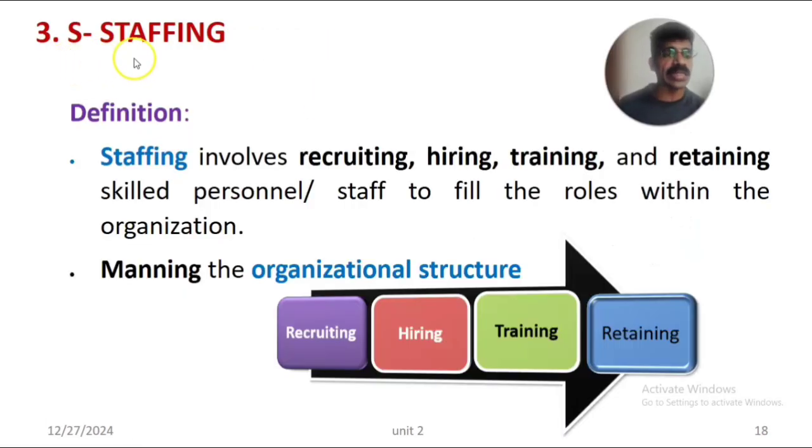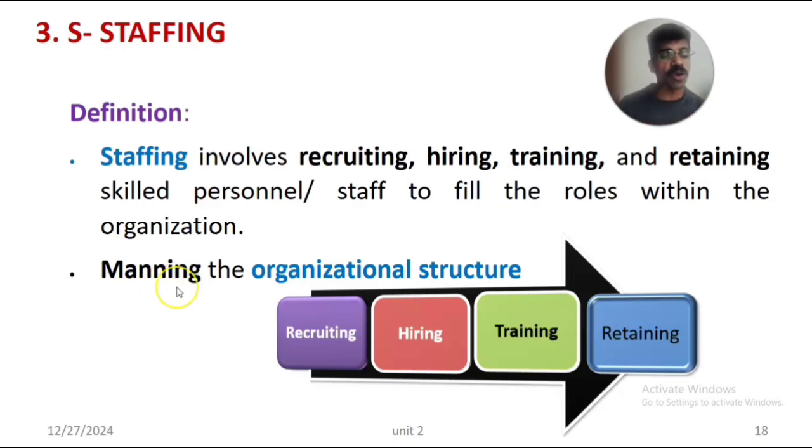The third function, S, stands for staffing. Staffing includes recruiting the personnel, hiring the personnel from the external recruitment agency, then training the staff, and retaining the skilled personnel in the organization. So keeping for a long period, that is retention, to fill the roles within the organization. So staffing is nothing but recruiting, hiring, training and retaining the skilled personnel or workers to fill the roles that are already planned within the organization to accomplish the goals and objectives.